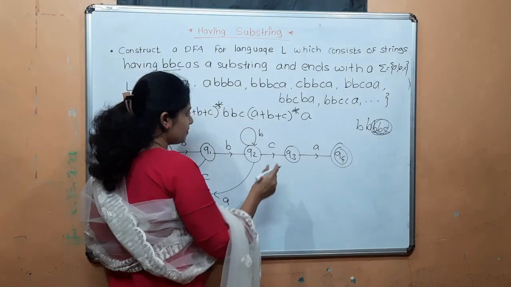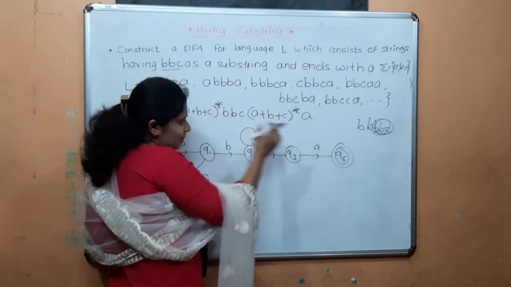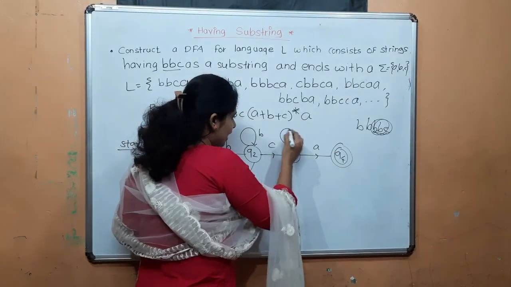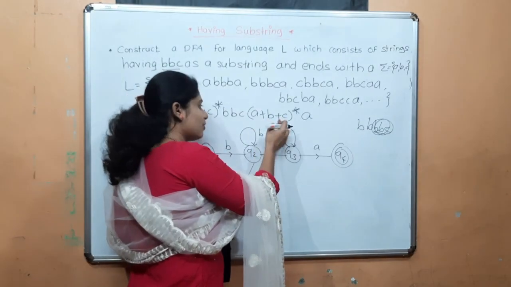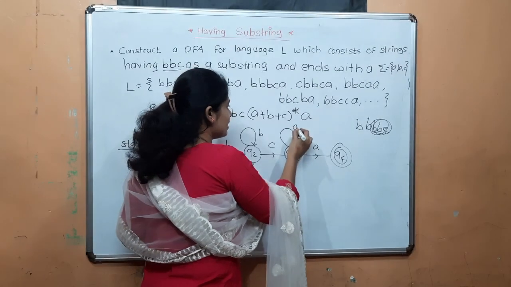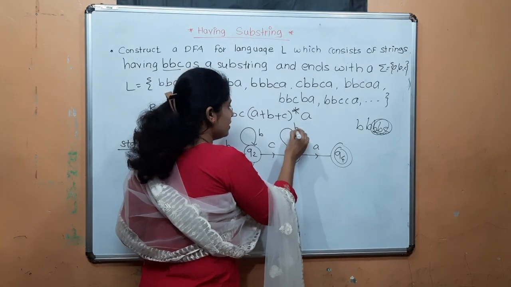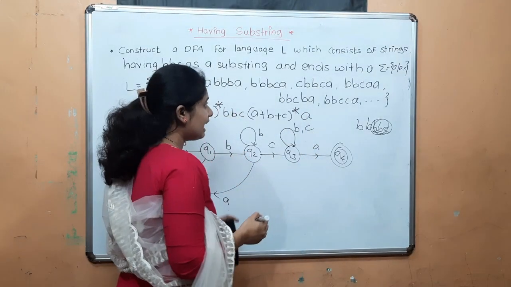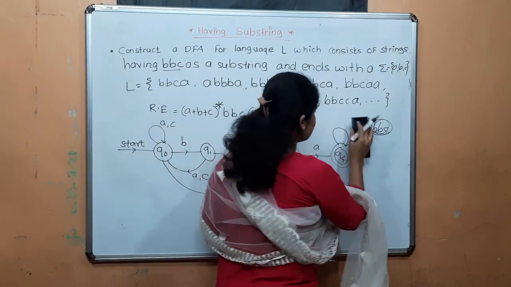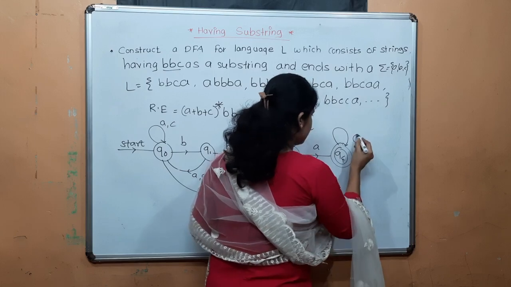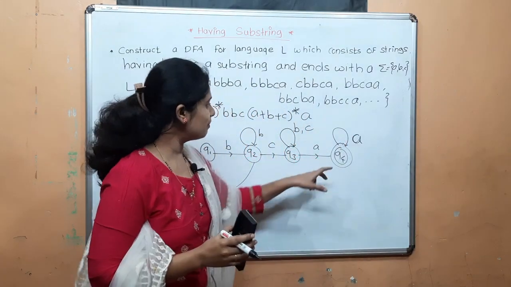So here we can give the A, B, B, C. Then this is the having part, this is the end part. In between having and ends with, a number of A's, B's, C's can occur. But A is already given, so here we can give the self loop of B or C. And it can end with A, so here we can use the self loop of A.